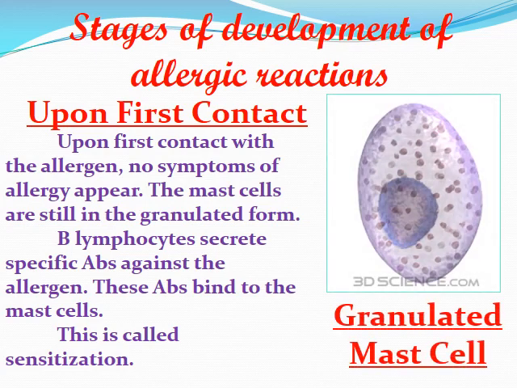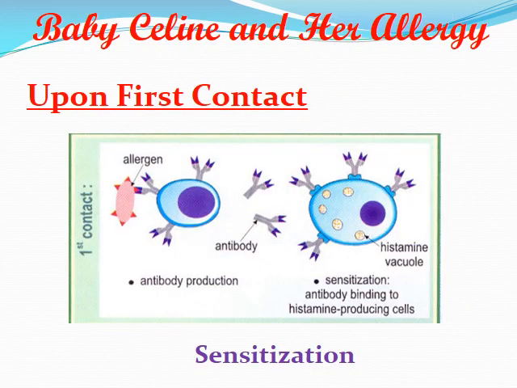The mast cells are still in the granulated form. B lymphocytes secrete specific antibodies against the allergen. These antibodies bind to the mast cells, and this is called the sensitization reaction. Upon first contact, this will happen. Antibody production, sensitization, when antibody binds to histamine producing cells.